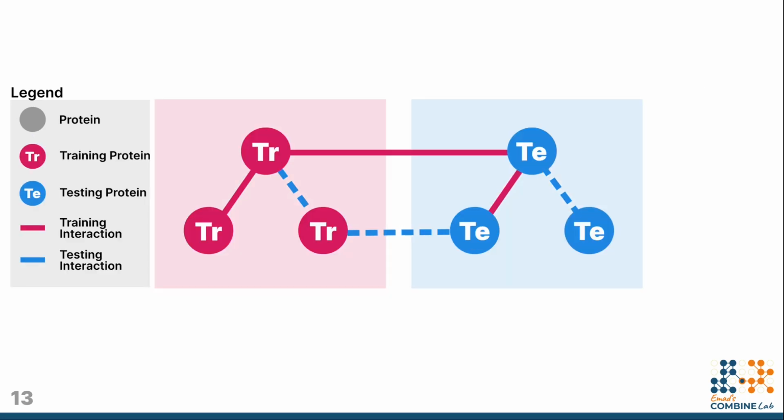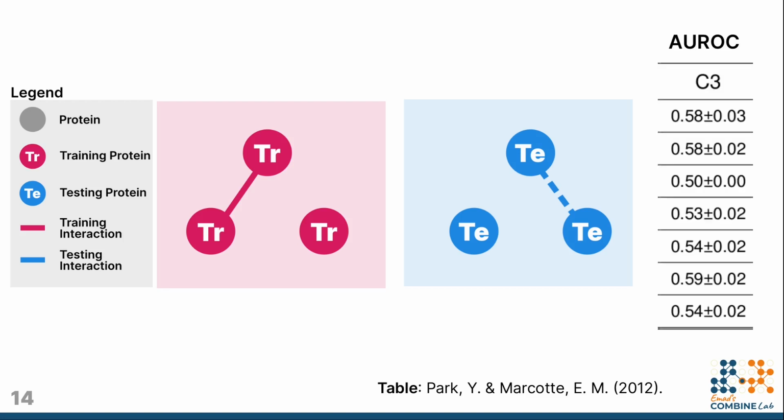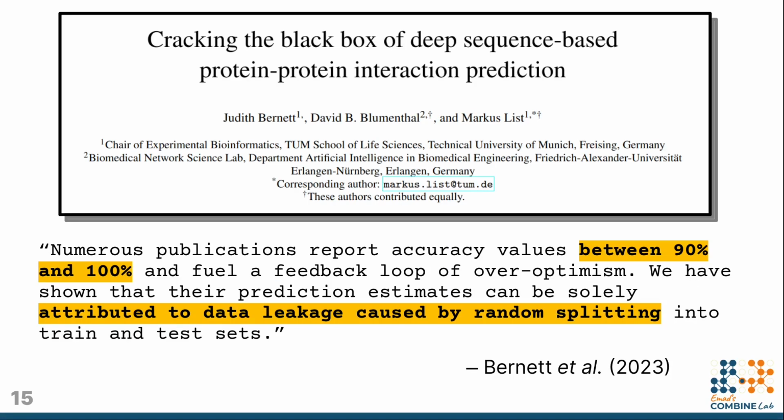However, if we were to call a set of proteins training proteins and another set testing proteins, and then removed any interaction between proteins that weren't of the same type, such that no training proteins are found in the test set and no test proteins are found in the training set, we find that the performance of those same methods degrades significantly, often dropping to near random. And while the Park and Marcotte paper was from 2012, these findings have only gotten more pertinent with the rise of deep learning methods, which have a higher tendency of overfitting. This 2023 preprint by Judith Bernett et al. attributes the near perfect performance of many such PPI models to the data leakage caused by random splitting.